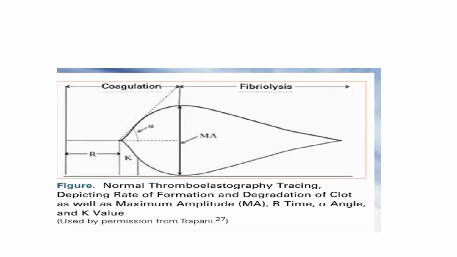So this is the pictorial representation of a normal thromboelastography tracing. So initial is the R time. The clot strength is assessed by K and alpha angle. Maximum amplitude will tell us about the platelets, and then the LY30 will tell us about the status of the lysis.